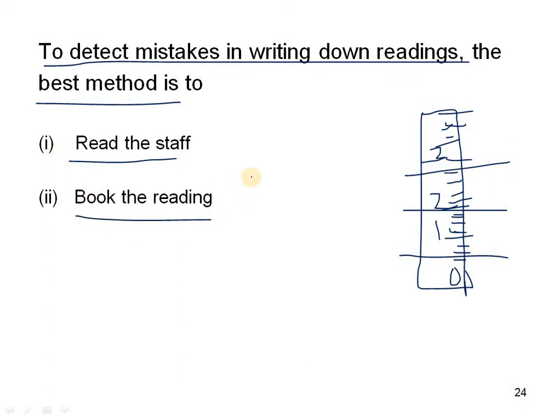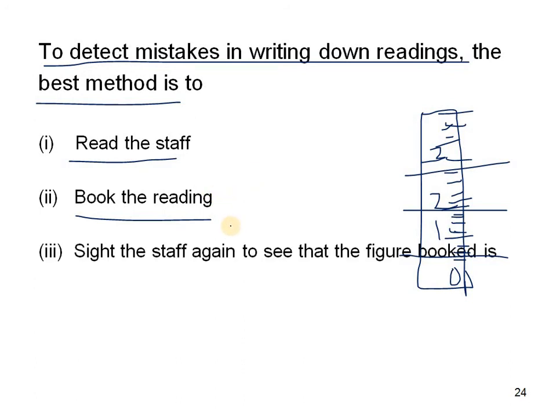When we get the reading, we have to write it in the field book, and sight the staff again to see that the figure booked is correct. The instrument is fixed on the ground.